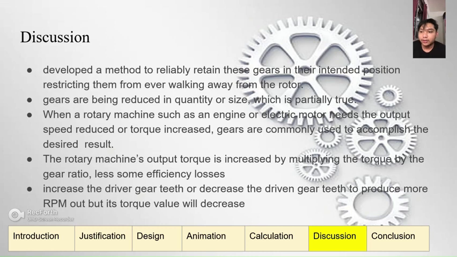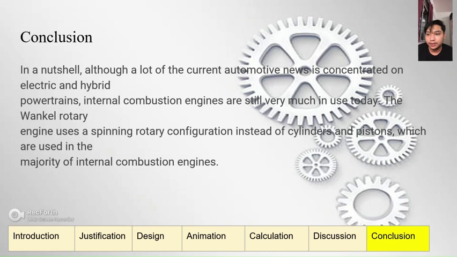The output torque is increased by multiplying the torque by the gear ratio, less some efficiency losses. Increase the driver gear teeth or decrease the driven gear teeth to produce more RPM out, but its torque value will decrease. Next, we will talk about the conclusion.